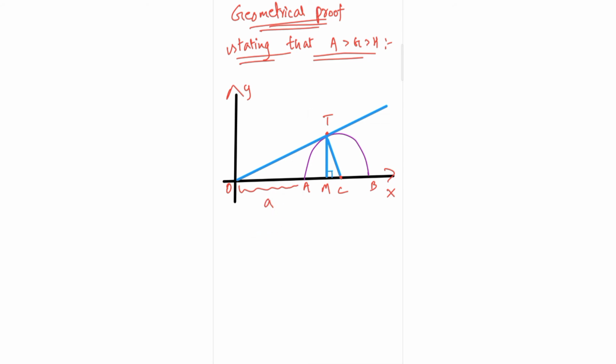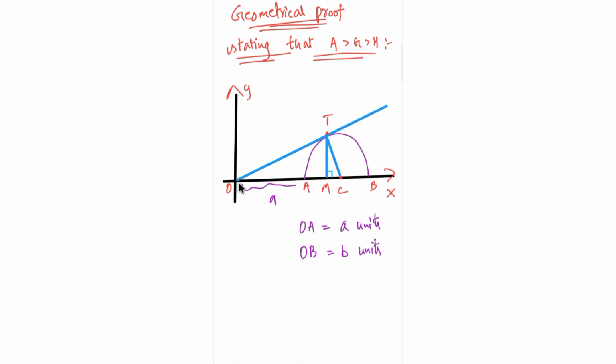I will just use a different color, let's use pink. OA is A units and OB is B units, and C is the center of the semicircle, and AB is the diameter of the semicircle.